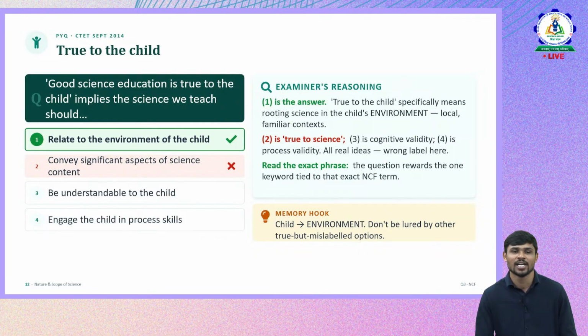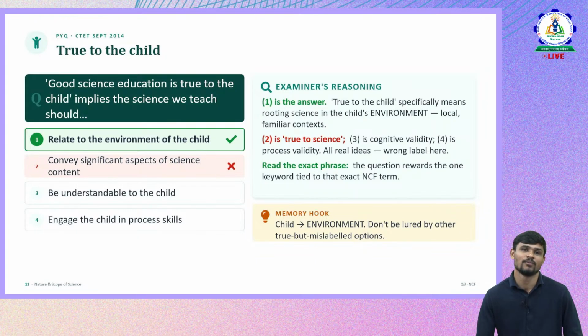Then engage the child in process skills. So 3 and 4 are also right? Conceptually they are right, but they are not relevant to the question that is asked. The second one, convey significant aspects of the science content, is not the focus in the topic. It's about the nature of the science and science education.